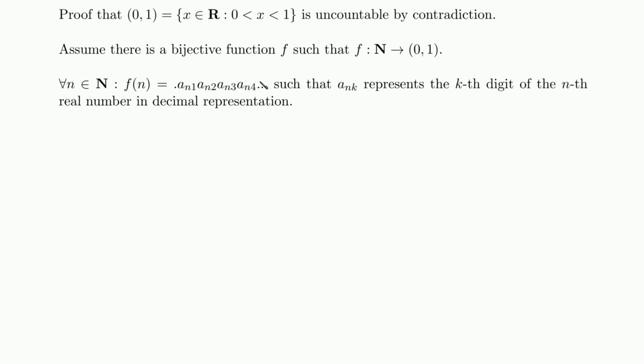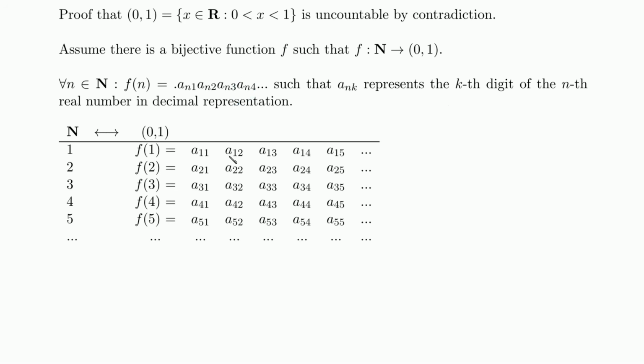Okay, so this is the nth number. We have enumerated them. This is just what we do if we map the natural numbers onto anything. And we have some kth digit here, right? This is the kth digit, and this is decimal representation. Okay, now we will do this for every number in our interval, and we will need every natural number to do this, right?